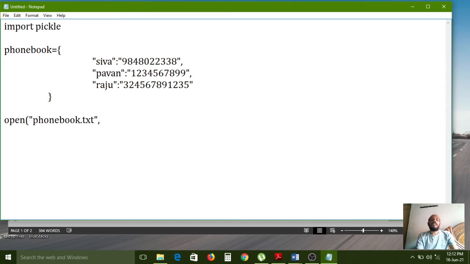If the file is not available, then the open function will create it by itself. But if the file is available, then it will use that file only. It will not create it again one more time. First it will check whether that file is available in the particular location. If the file is not available, it will create it by itself. If the file is available, the open function will not create any file. Whatever file is already created, that file can be used to store the data. Here I am using wb. wb means the writing mode: w means writing, b means binary.